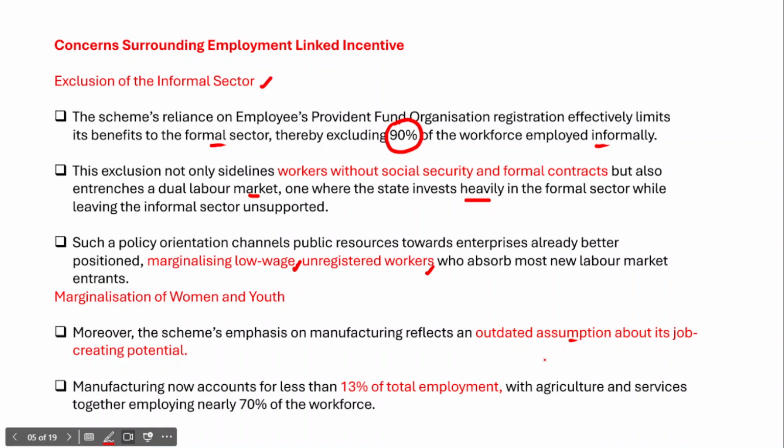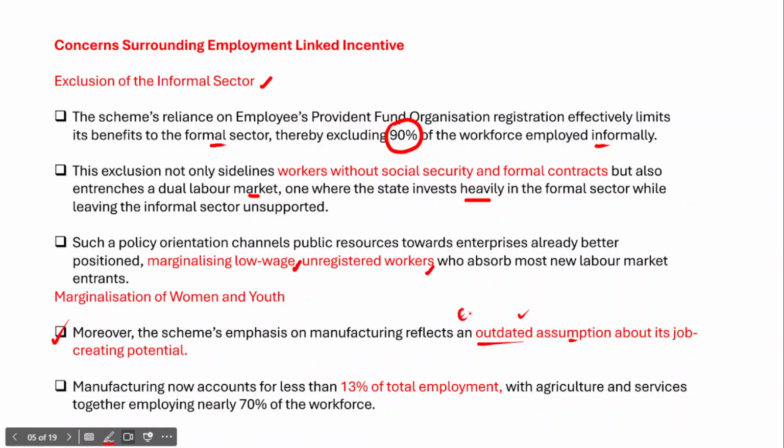It is true that in India, the manufacturing sector is considered labor intensive, so it has the potential to create gainful employment opportunities for the youth. Yet it is being said that this is an outdated assumption.